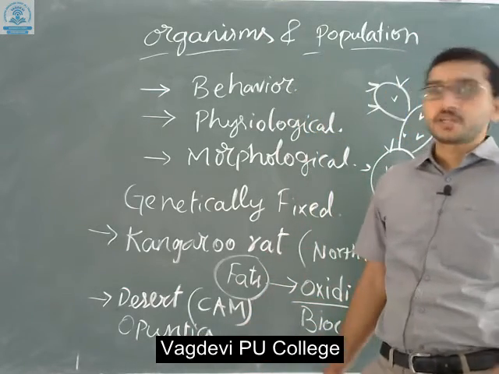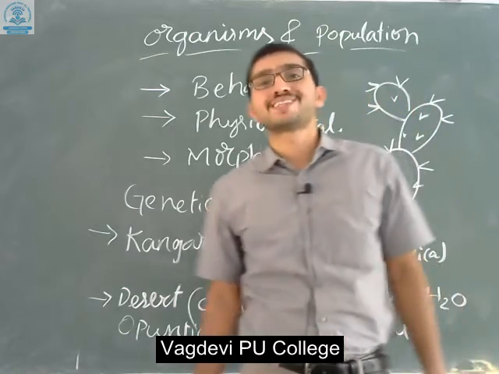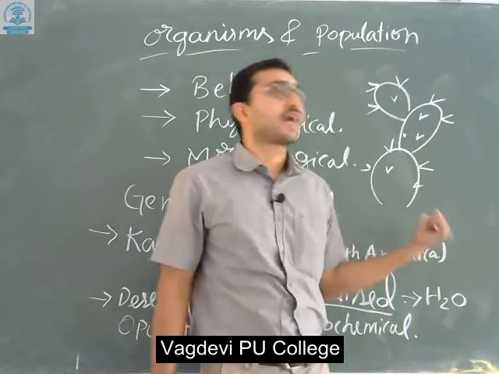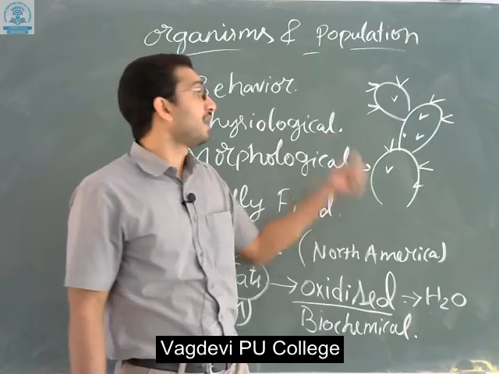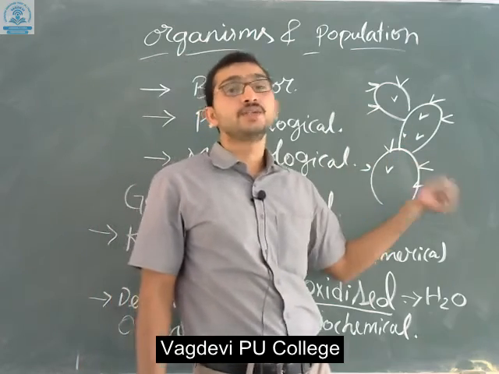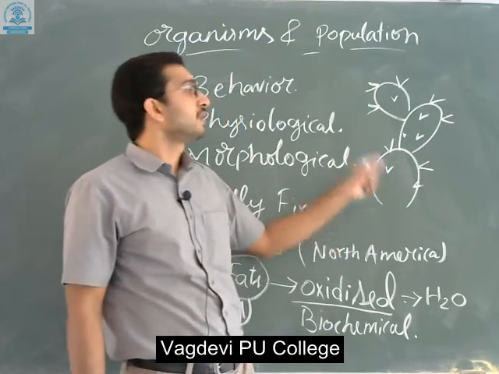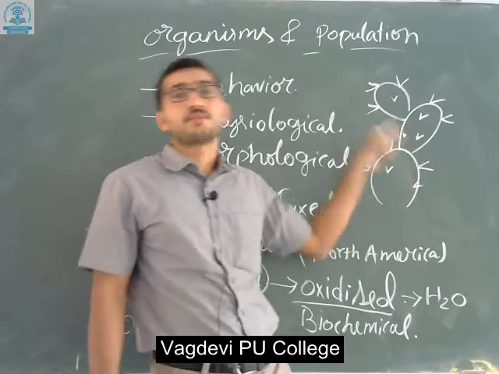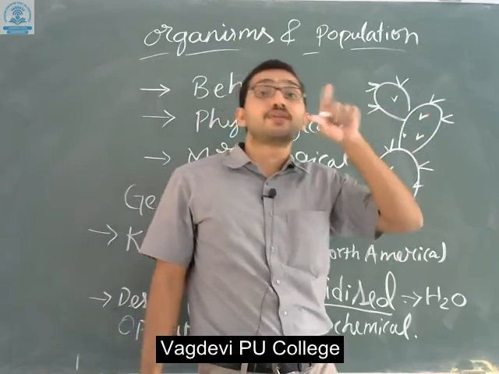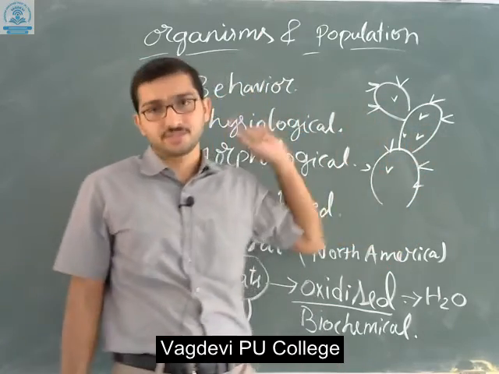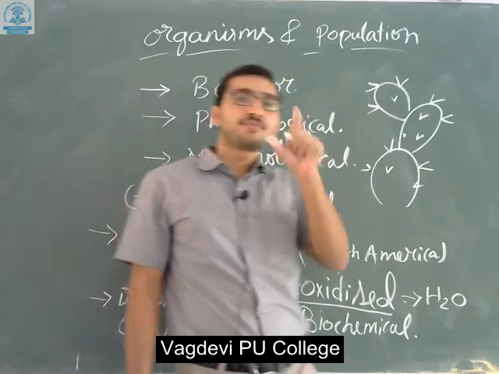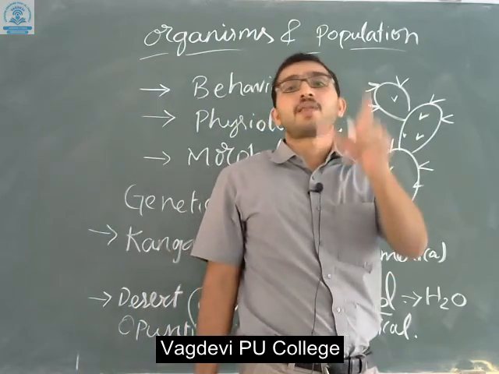Whereas the Opuntia plant, commonly known as cactus, has lost its leaves and modified them into spines. So this plant gets protection from animals, and it also reduces the rate of transpiration. These are the adaptations which we can see in plants.